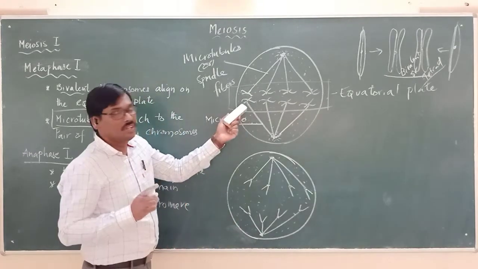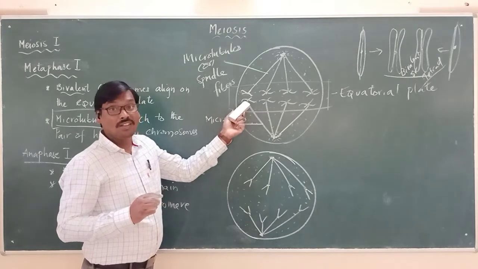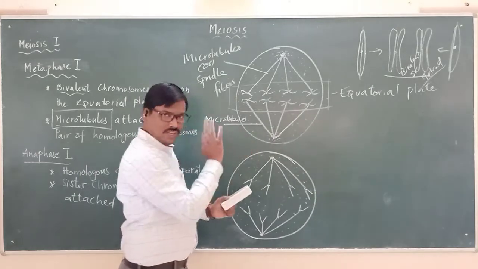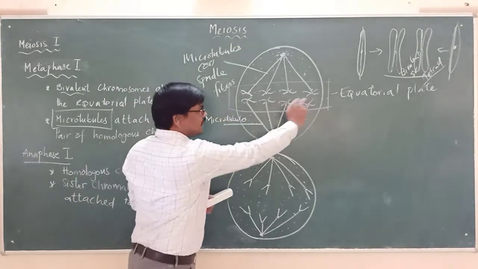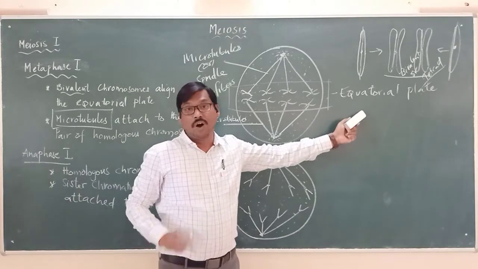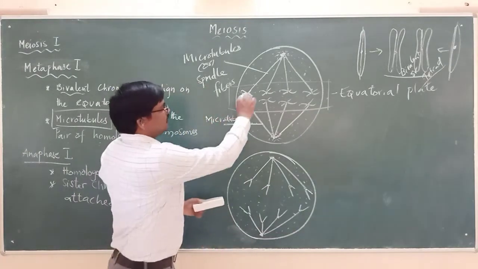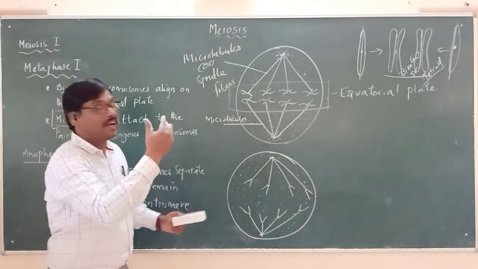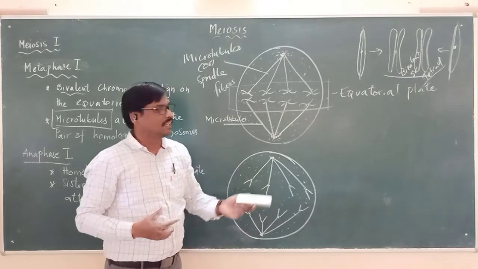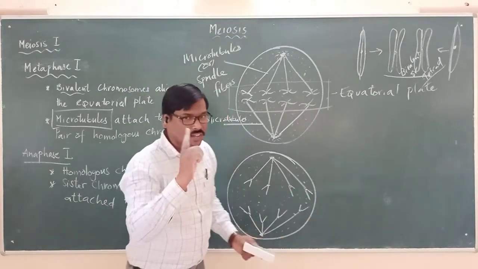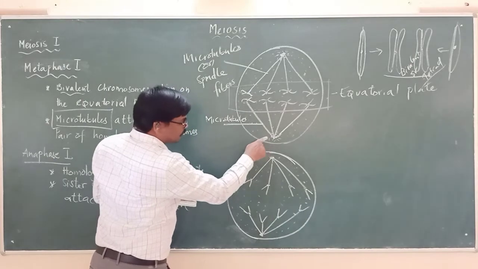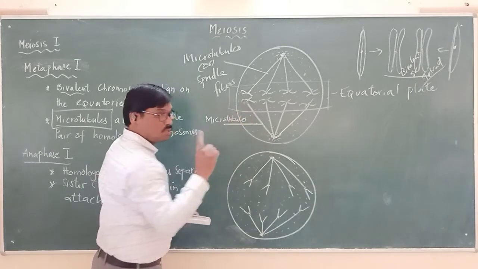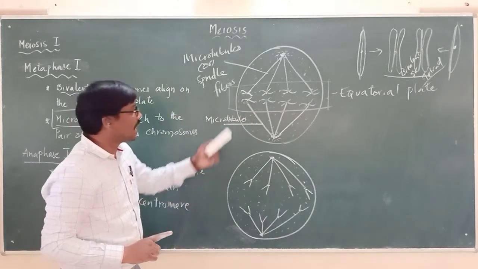Clearly you have to see now, we said that at the center all the 23 pairs of chromosomes are present. It is not 1, 2, 3, 4, only in the diagram we take it like that. At the center, called the equatorial plate, there will be 23 pairs: first pair, second, third, fourth, and so on. And here a spindle fiber, or microtubule, formed from one pole is coming and attaching to one chromosome only, which has two chromatids.